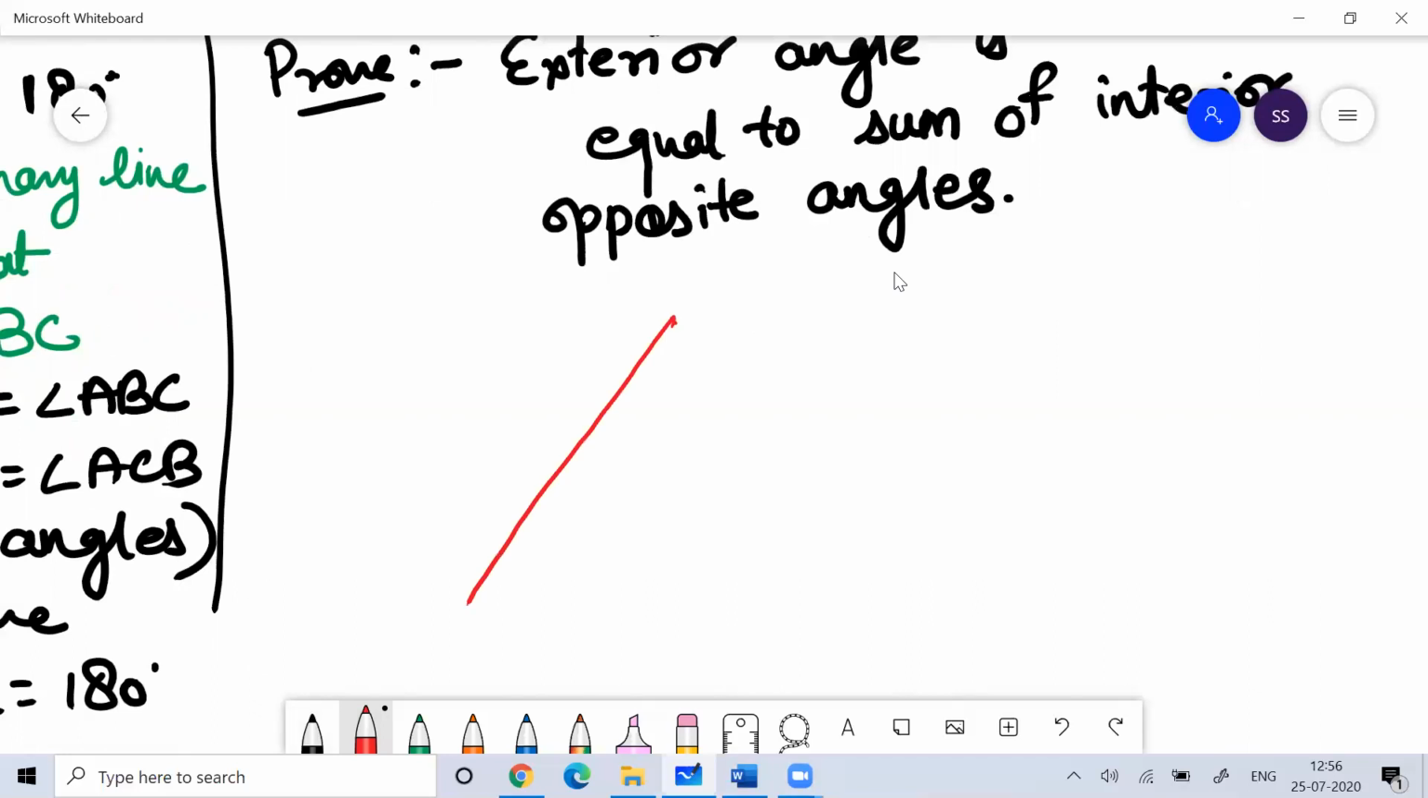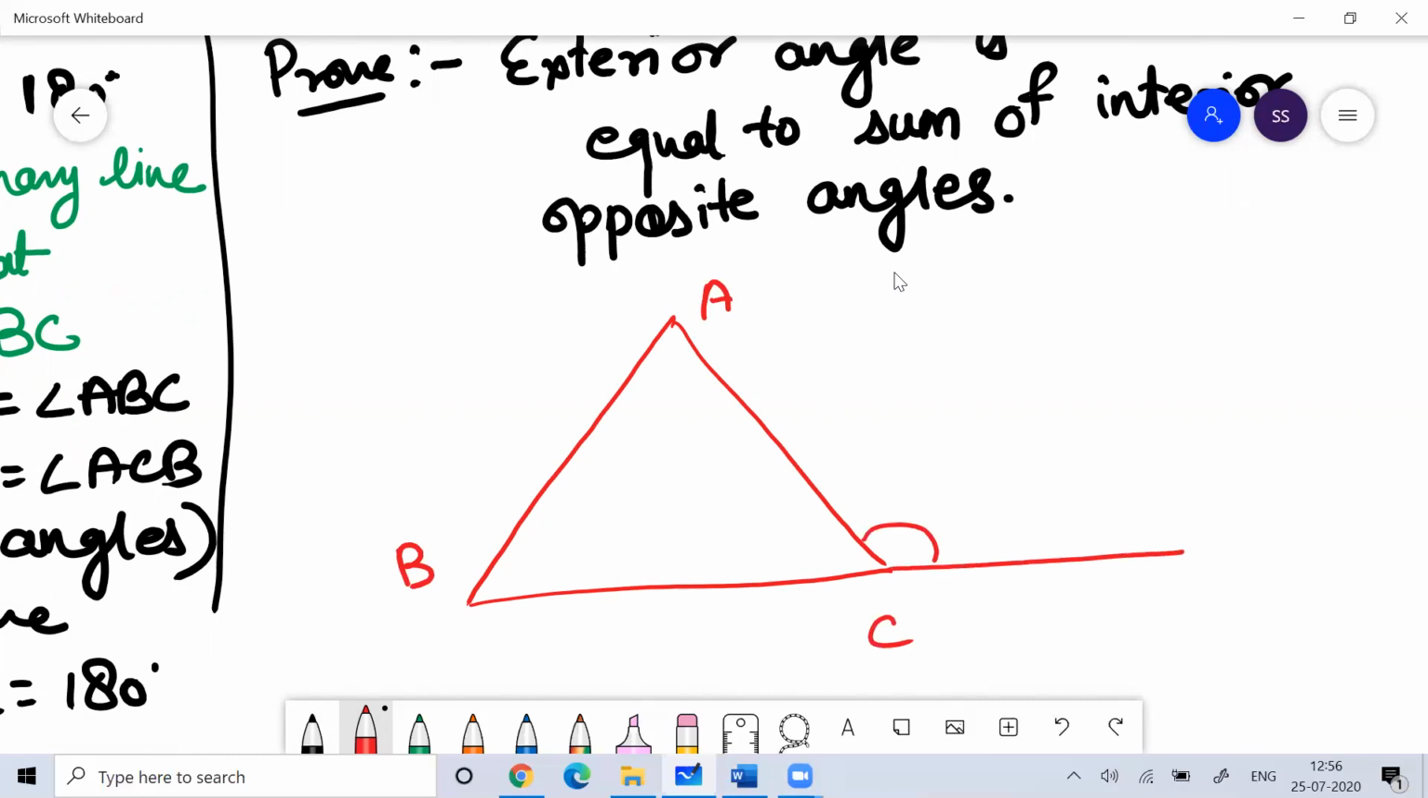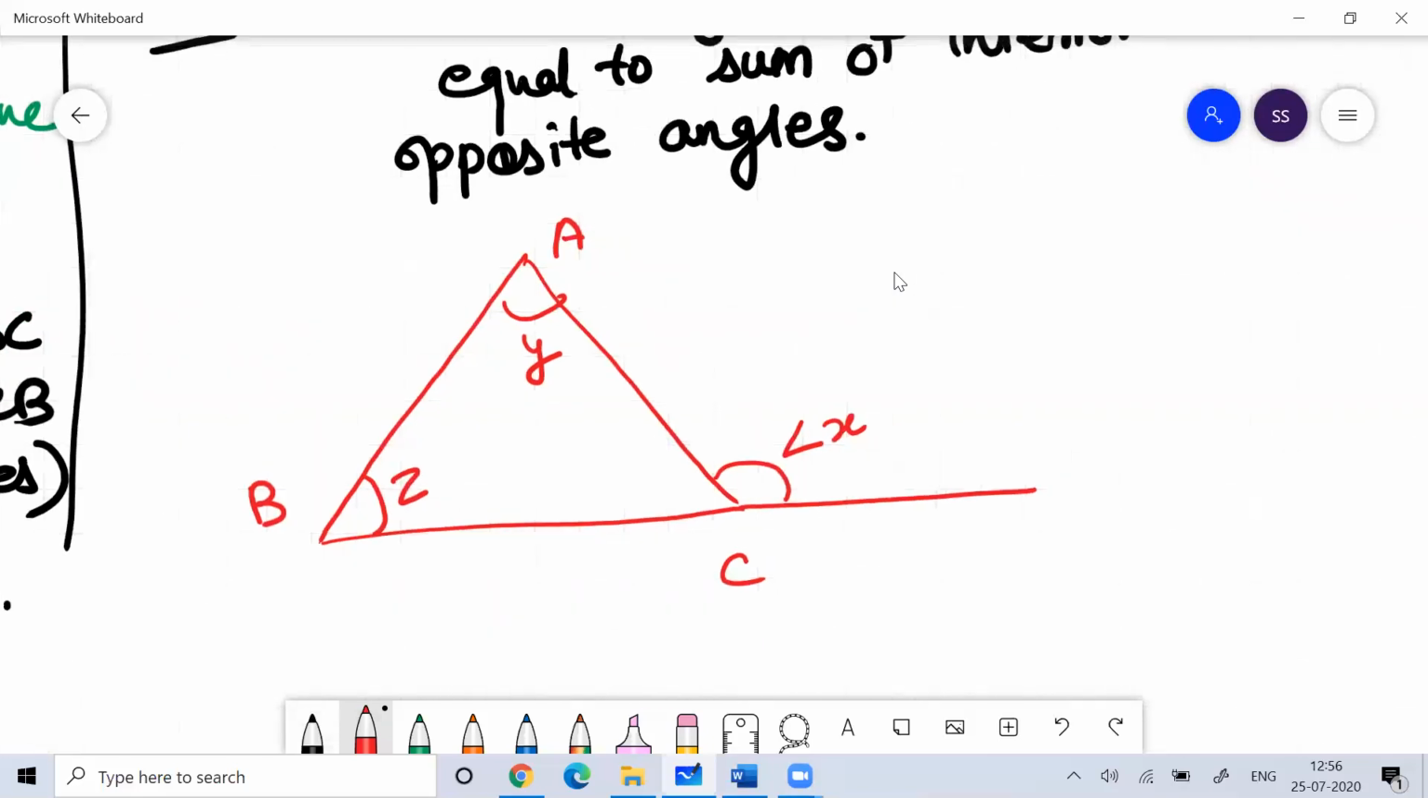Suppose this is triangle ABC, and this is the exterior angle. Suppose this is X, this is Y, this is Z. According to this property, the angle X should be equal to angle Y plus angle Z. Correct. The exterior angle is equal to the sum of interior opposite angles.